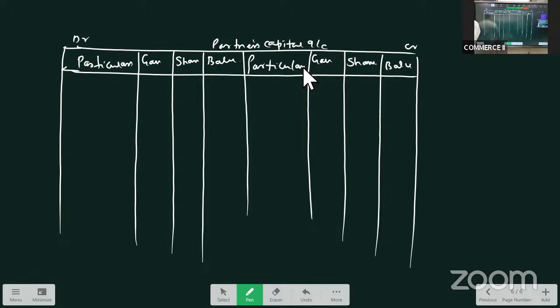So here let us see what are the capitals of Ganesh and Shankar. 150 and 75. So that is the opening capital of Ganesh and Shankar. Ganesh capital is 175. Sorry. It is 150. Ganesh capital is 150.